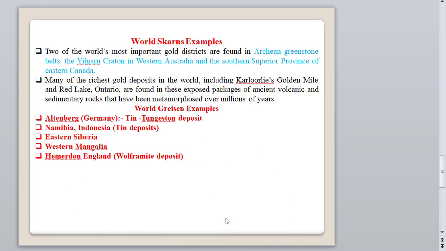We have some important world albitite deposits, like those in the Archean greenstone belt in Australia, the Yilgarn Craton in Western Australia, the Southern Superior Province of Eastern Canada, and Red Lake, Ontario. Then world greisen examples like Altenberg in Germany, a tin tungsten deposit. Namibia, Indonesia, tin deposits. Eastern Siberia, again a tin tungsten deposit. Then Western Mongolia also, and Hamdon, England, where wolframite deposits also occur in contact metasomatism.